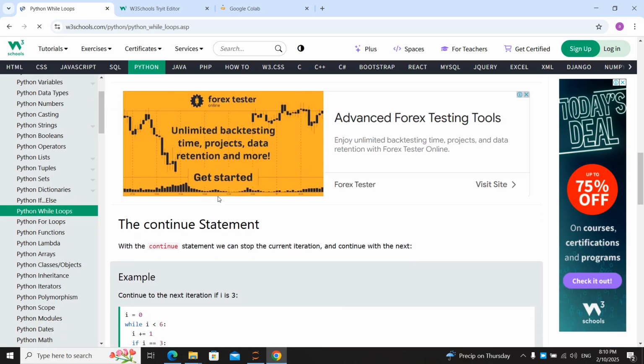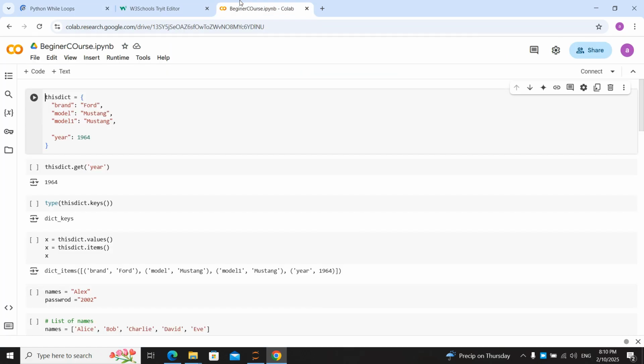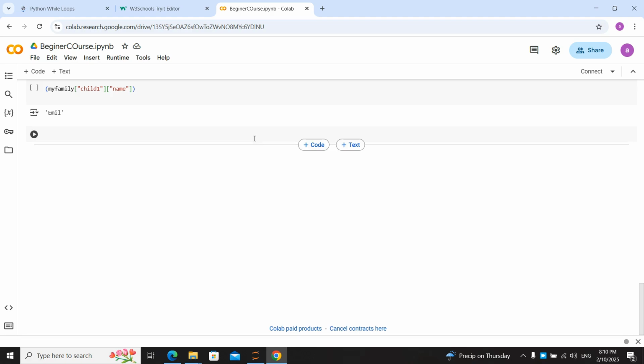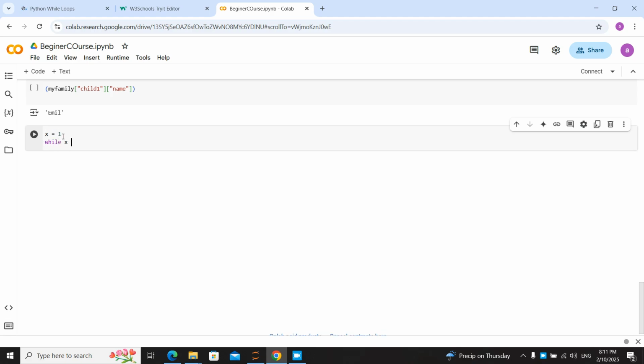For now, let's do the while. We have the continue statement, which can stop the current iteration and continue with the next. I don't really use the continue statement, but break is useful. For example, let's say x is equal to 1 and while x is lower than 10, print 10. If I run this code, what is happening?